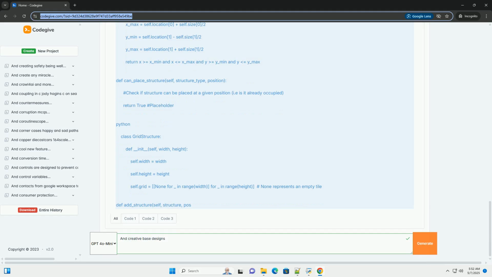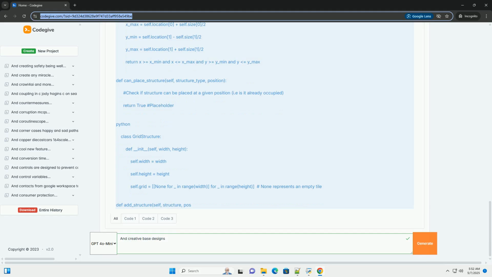4. Implementing the base in your game. This pseudocode needs to be translated into your specific game engine or framework. Here's a general outline. 1. Choose a game engine: select a suitable game engine, Unity, Unreal Engine, Godot, etc., or framework. 2. Implement the base class: translate the pseudocode into your chosen language, C#, C++, GDScript, etc., and integrate it into your game engine.